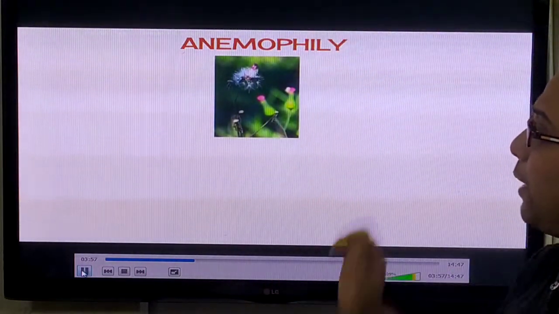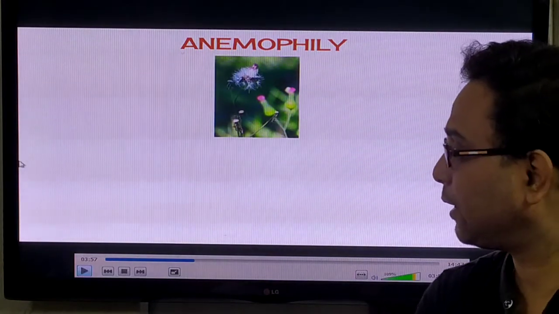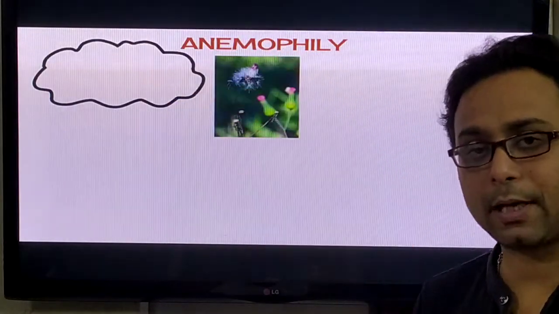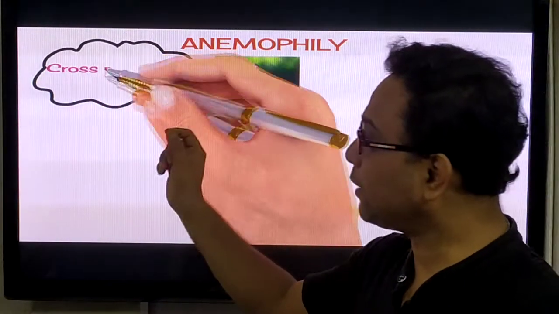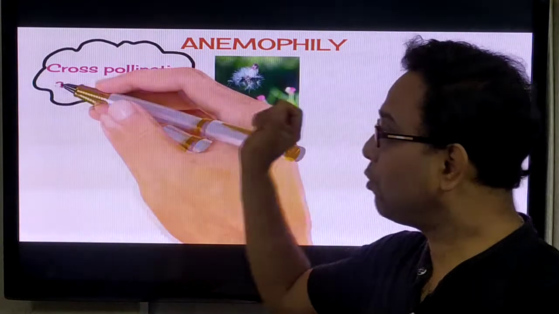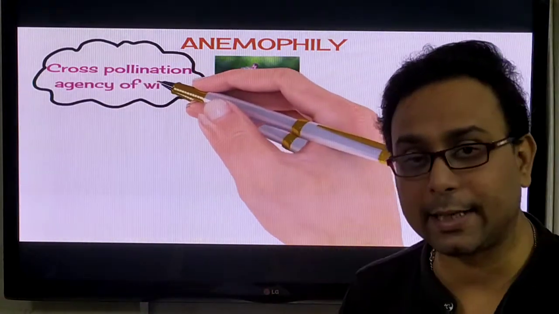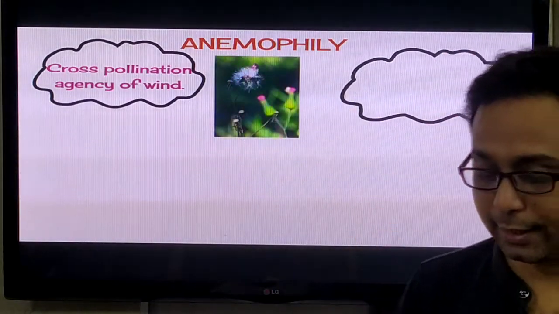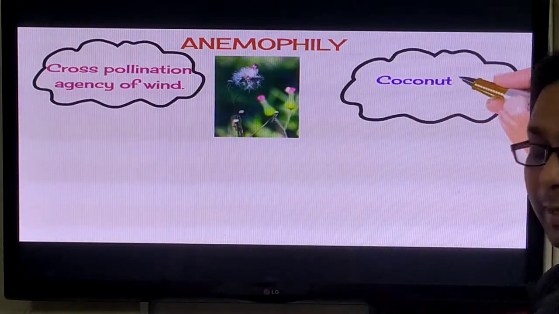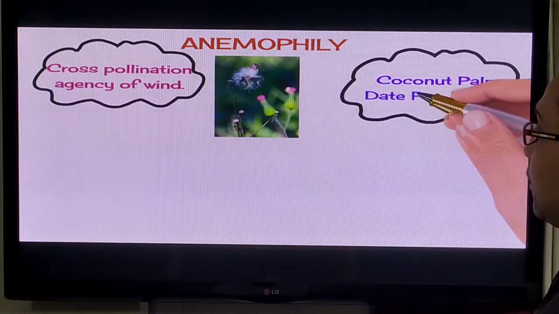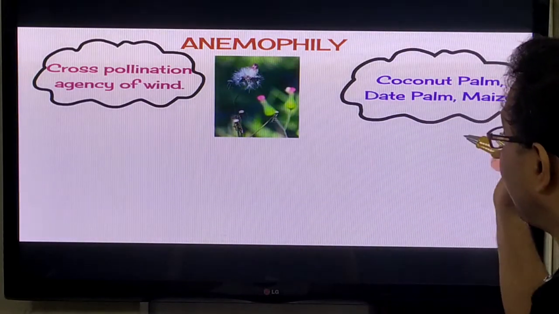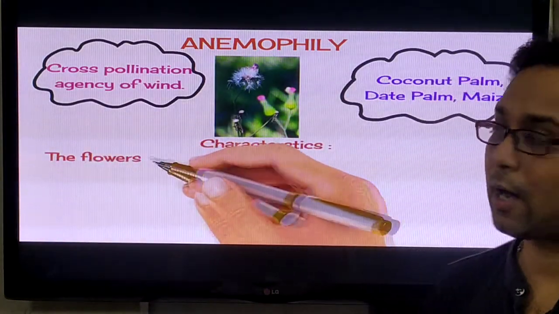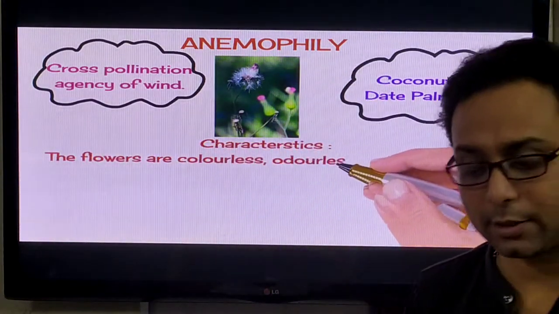Now anemophily. In anemophily, air is the responsible agent which helps pollination. Number one, cross-pollination which happens by the agency of wind is called anemophily. Plants like coconut, date palm, maize, rice and wheat all follow the anemophily process.